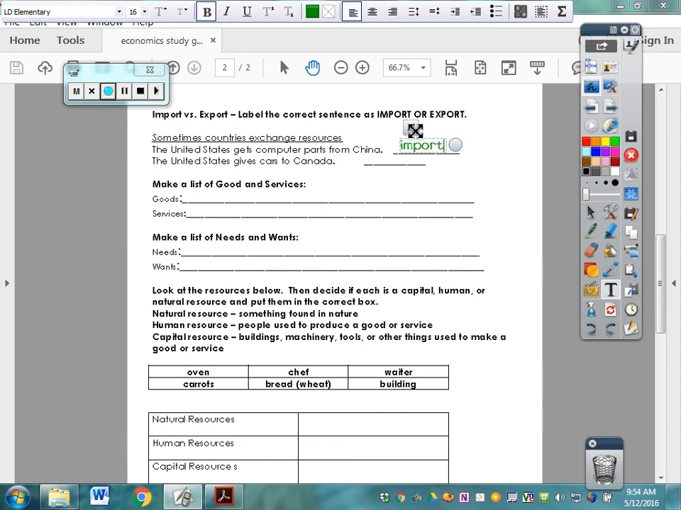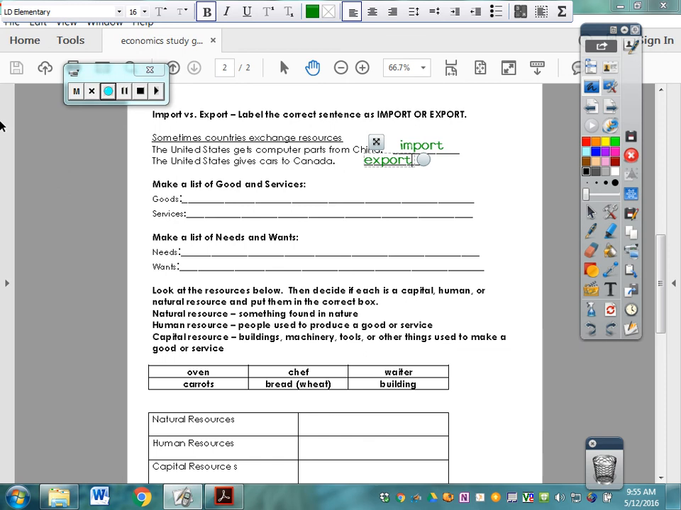Import. I'm sorry. And then the United States gives cars to Canada. That means we are exporting. They are sending them to. Trying to do too many things at one time. Export. This would be the export where we send them away. Okay? So when we send stuff to other countries, we export. When we get things from another country, they're imported into our country. And that gives the I, the 2 I's.